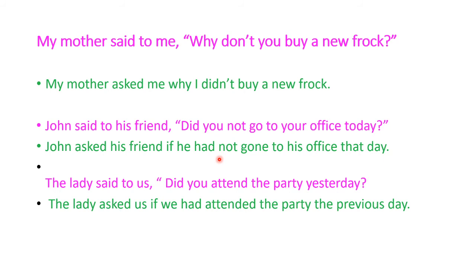The rule does not speak anything about did. So John asked his friend if, so obviously this is auxiliary, so if he had. Now here did changes into had and you has changed into the subject. Subject comes first and verb comes afterwards. So if he had not gone, so obviously go changes into gone, to his office that day. Today changes into that day. And your again according to change of pronoun.